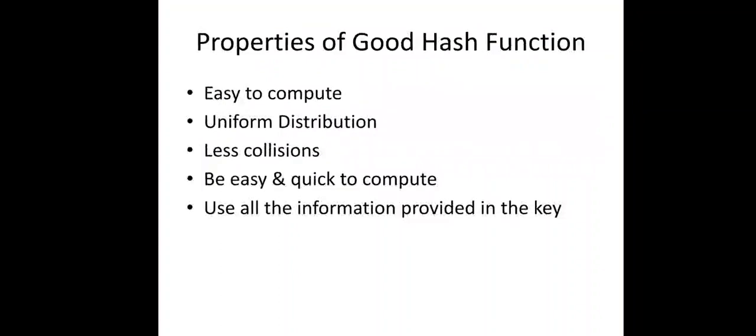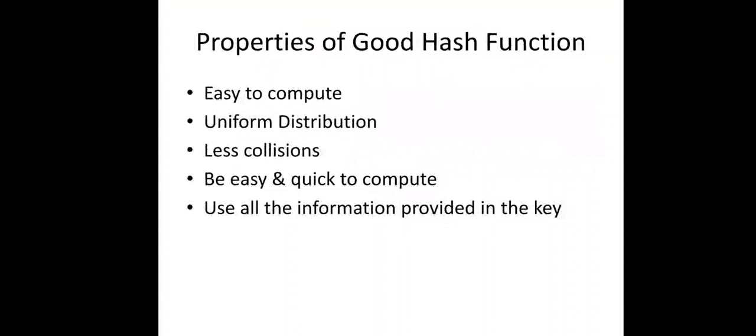Then, properties of a good hash function. It is easy to compute, gives uniform distribution, causes fewer collisions, is quick to compute, and uses all the information provided in the key. So the rules for choosing a good hash function are that it should be simple to compute.